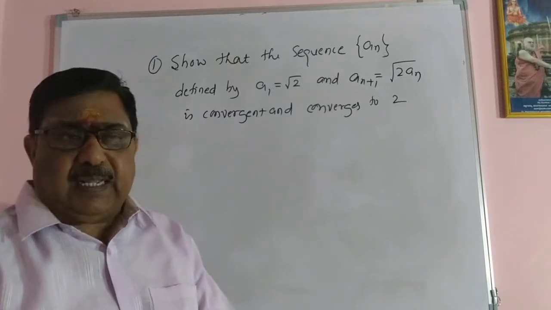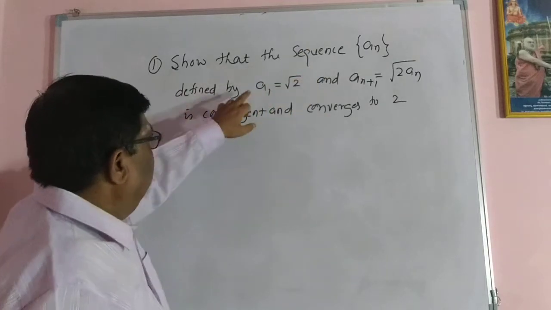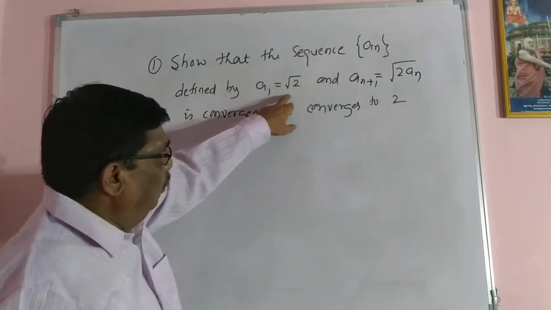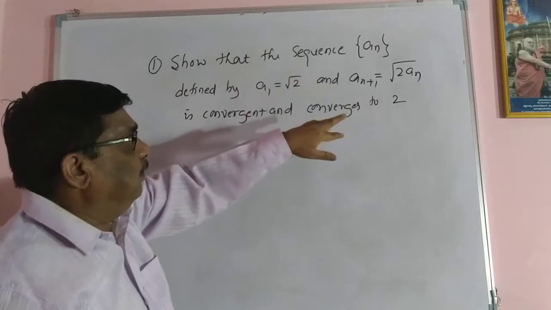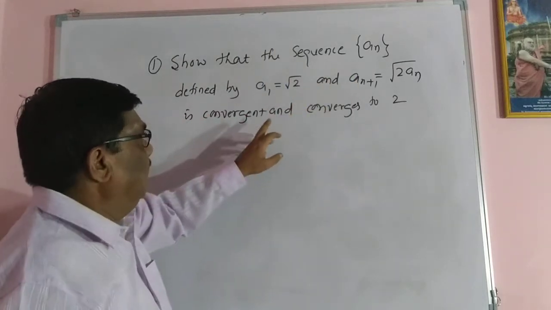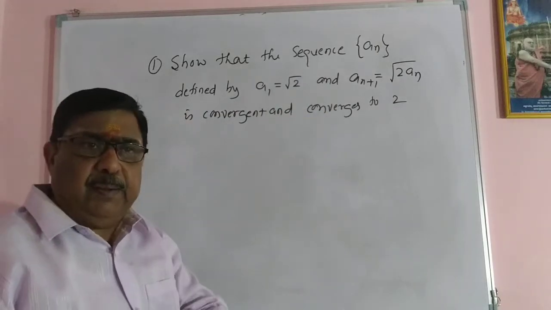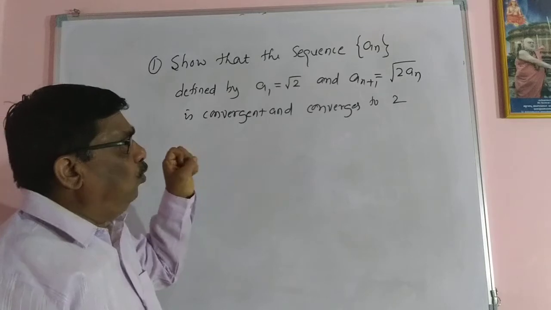Of course, many examples are there like this. Show that the sequence AN defined by the first term is root 2 and the n plus 1 term AN plus 1 is root 2AN is convergent and converges to 2. So it is a 5 marks example. Remember how to solve this, how to prove this.